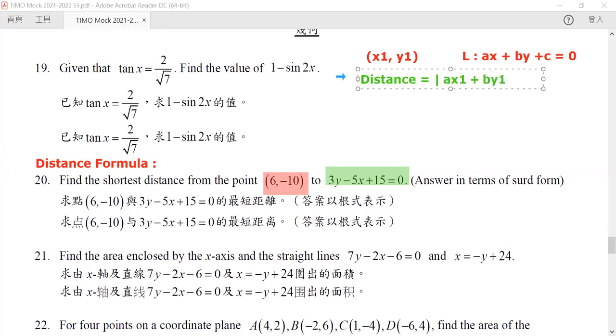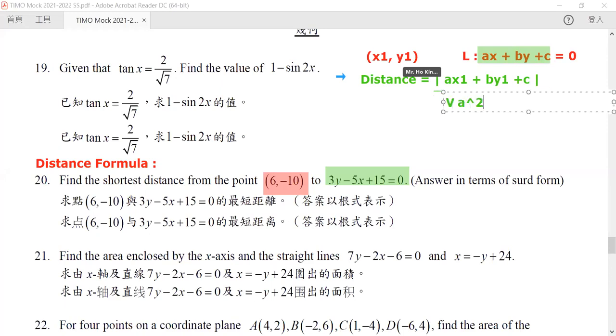So we substitute x1 into x and substitute y1 into y, and then add c. So we are just getting the expression for the linear equation, but then we need to divide it by something, which is the root of a squared plus b squared.